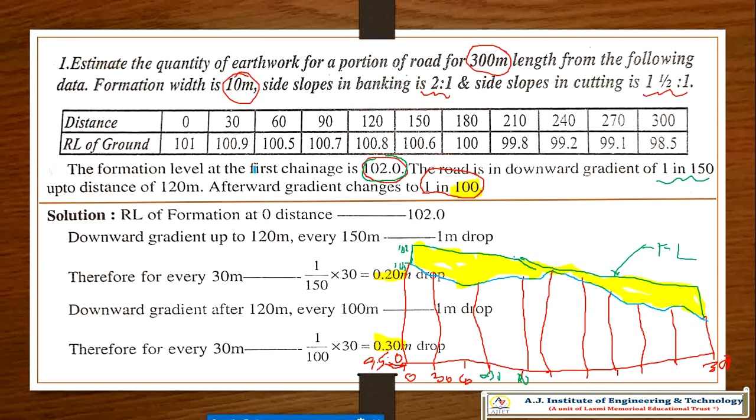RL of formation for the first signage, how much? It is 102. Correct, no?